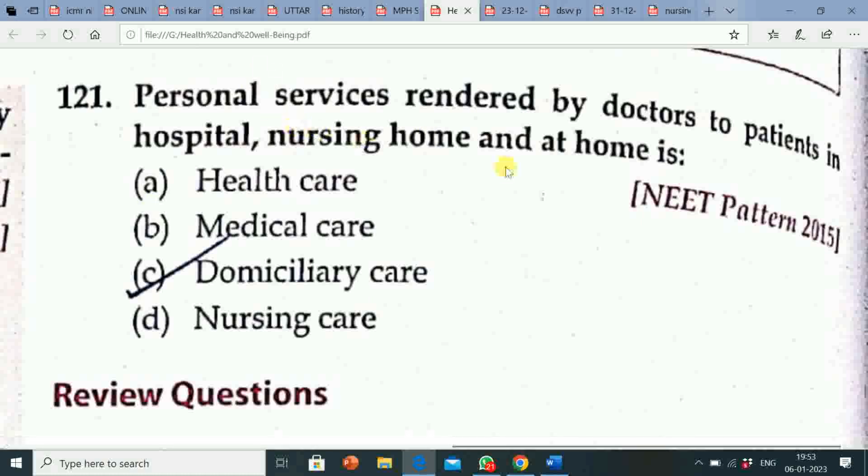Next question is, personal services rendered by doctors to patients in hospital, nursing home and at home is option A, health care. Option B, medical care. Option C, domiciliary care. Option D, nursing care. Correct answer is option C, that is domiciliary care. Its explanation is, domiciliary care, personal services rendered by doctors to patient in hospital, nursing home and at home.